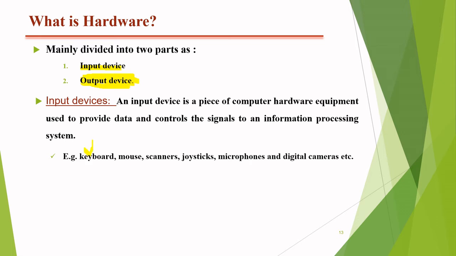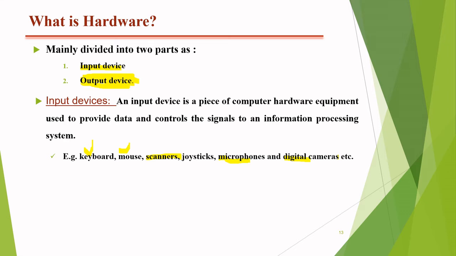When the user presses any key, the value of the exactly pressed key goes to the CPU in the form of 0 and 1. Then with the help of the 0-1 series, the CPU can understand exactly which button is pressed by the user. Similarly for mouse, scanner, joysticks, microphones, digital camera and so on.